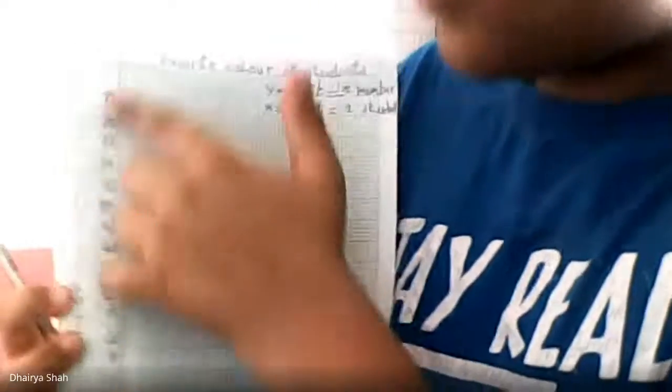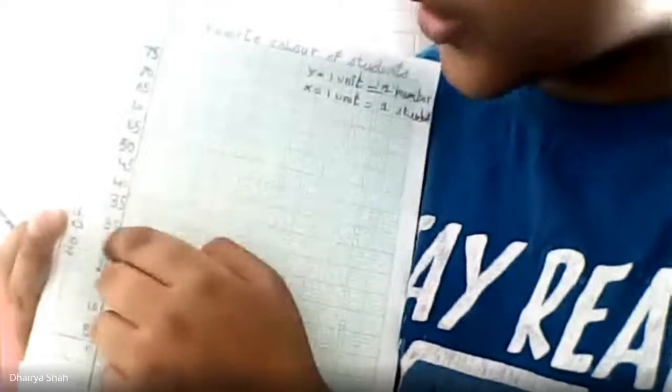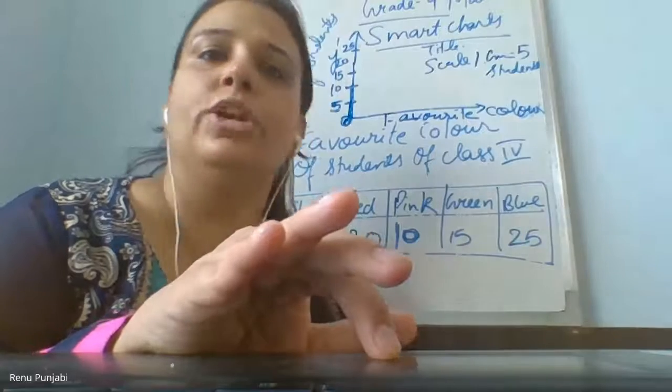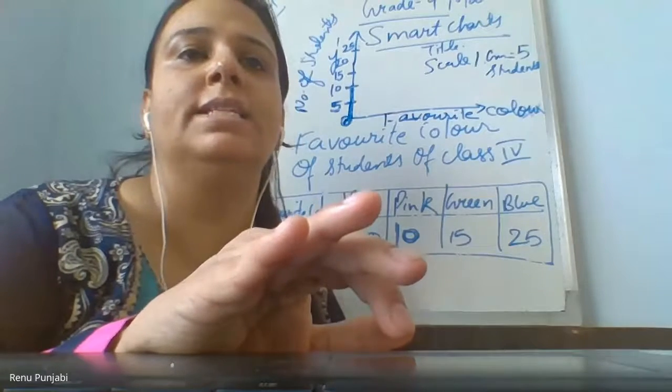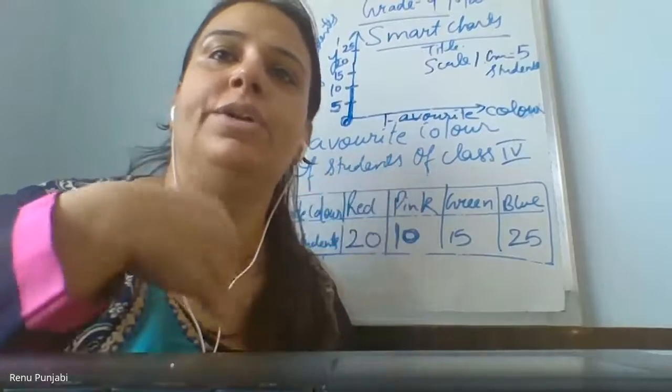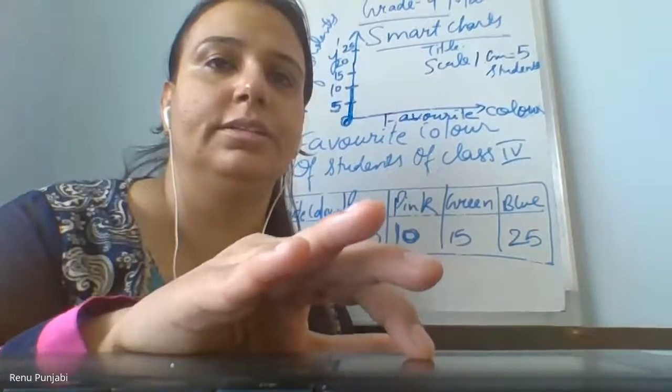I have a small problem: when I'm labeling, it is coming up to 75. I have to label only till 25. You can label till 25 also, because our highest number is 25 here. So you stop labeling at 25. Don't write the full table. Okay. Ma'am, can I show you mine?